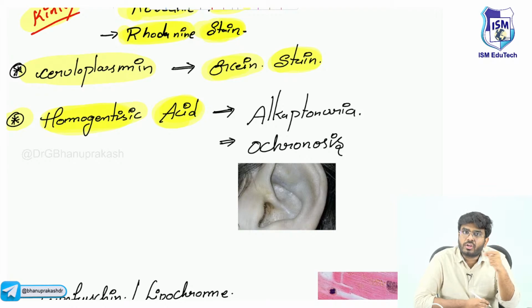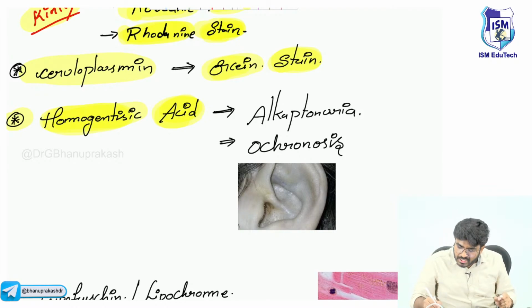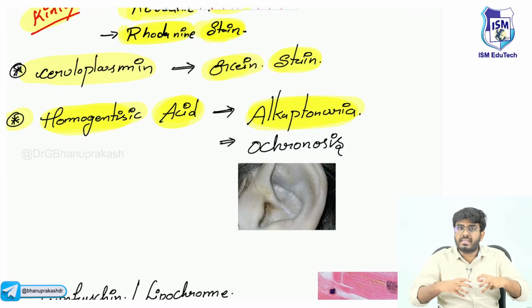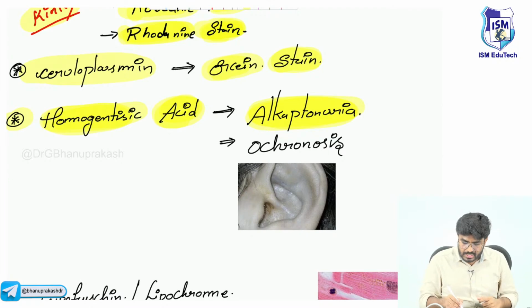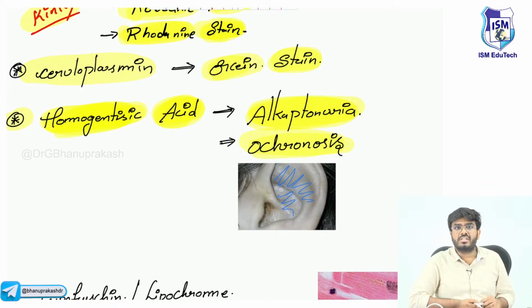Now we are talking about the intracellular accumulations, right? There is a condition called alkaptonuria. In alkaptonuria, which substance will start to deposit inside our tissues? It's called homogentisic acid. When homogentisic acid is getting accumulated, there will be blackish discoloration. You can clearly see here in the ears, this image-based question, light black to bluish discoloration. This condition is called ochronosis. Ochronosis is due to accumulation of which substance? Iron, copper, melanin, hemosiderin? No, homogentisic acid accumulation will cause ochronosis seen in alkaptonuria.